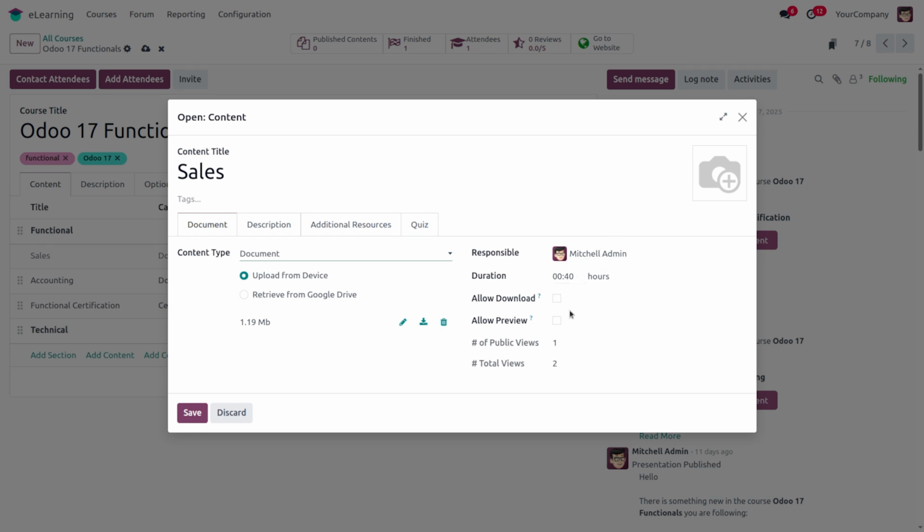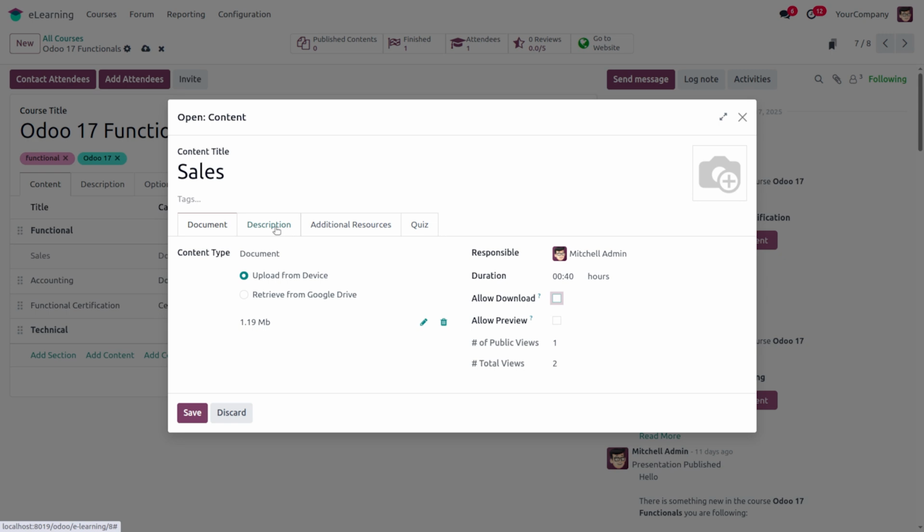Next is the duration. We can add the duration to complete this course here. Next, if we enable the allow download checkbox, we are allowing our user to download this file which I have uploaded from my device. Then the allow preview option. When we enable allow preview, we are allowing our user to preview this course from the website. Then we can save it.